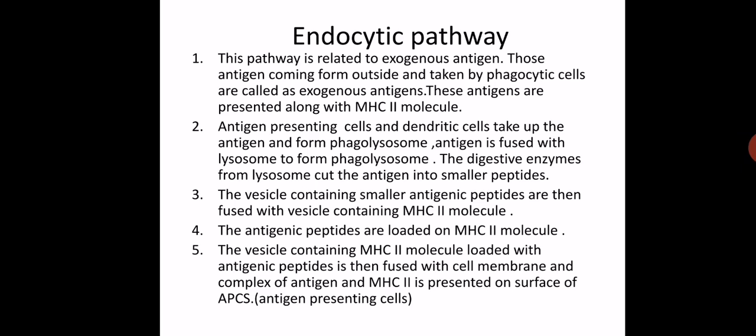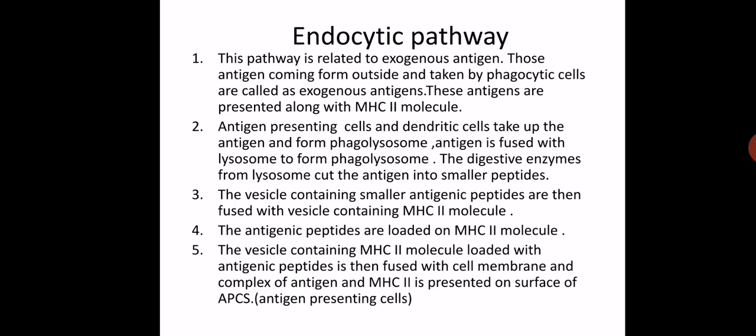Firstly, we will discuss the endocytic pathway and later on the cytosolic pathway. The endocytic pathway is related mainly to exogenous antigen. Exogenous antigens are those which come from outside and are taken up by phagocytic cells. These are called exogenous antigens.